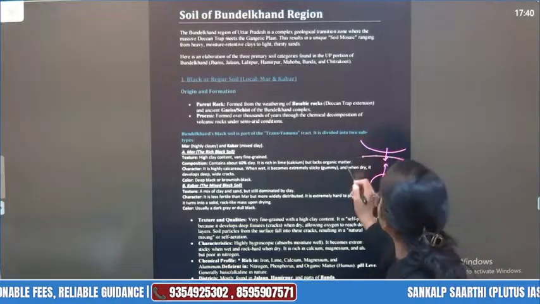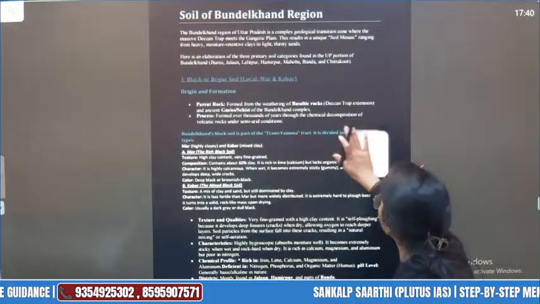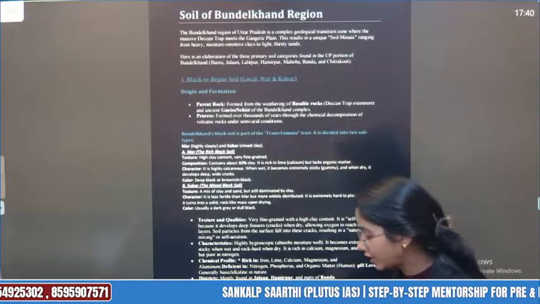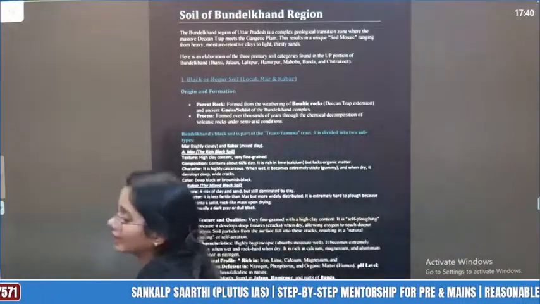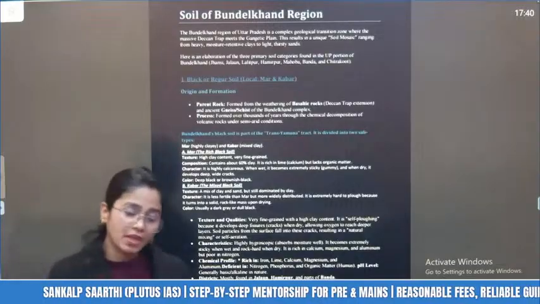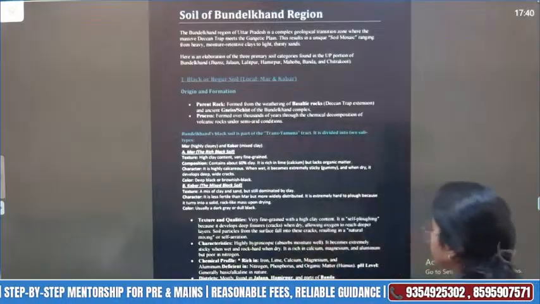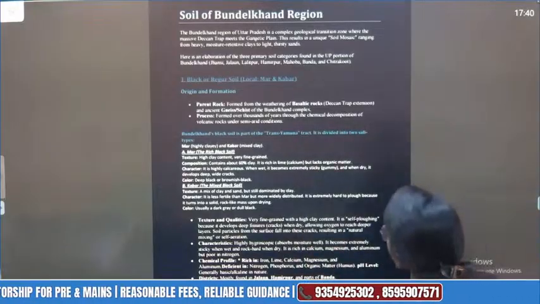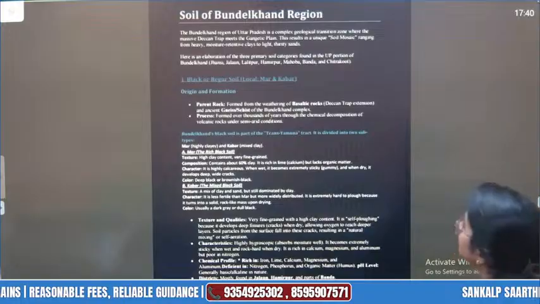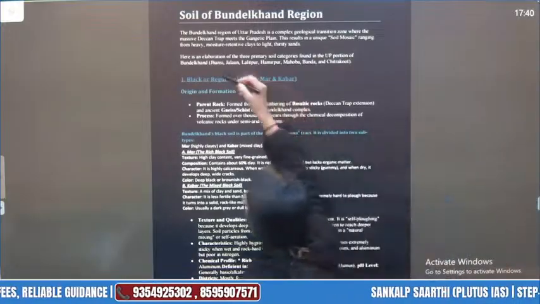So this region is your Bundelkhand region, which is actually the transition zone between the central plain, or the Gangetic plains from the north, and the MP plateau region from the south, right? That is why both types of soil are found there, where the massive Deccan traps meets the Gangetic plain. Look, this is something mentioned.